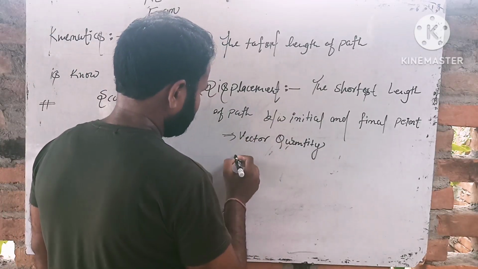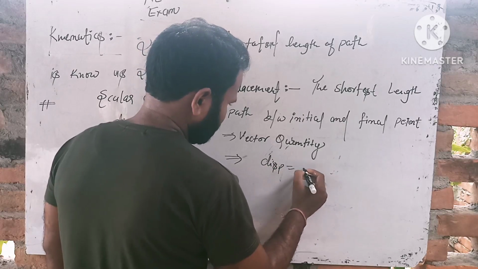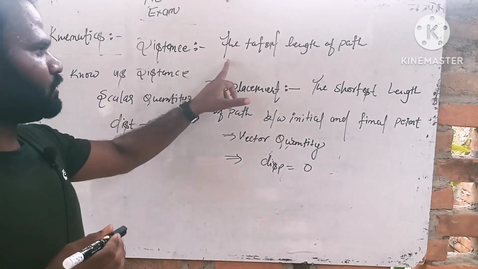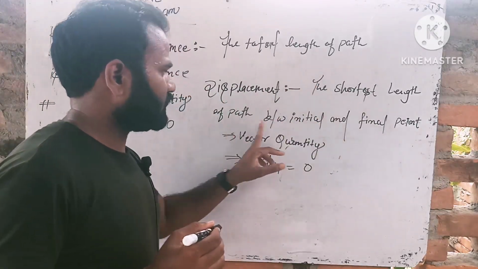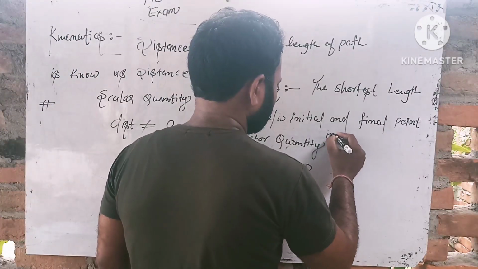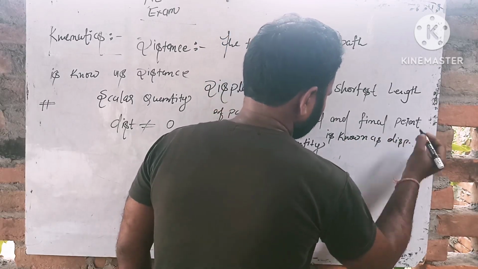And displacement can be 0. It means displacement equals 0. Okay students, what is the difference between distance and displacement? Distance, the total length of path, is known as the distance, and the shortest length of path between the initial and final point is known as displacement. Understood?